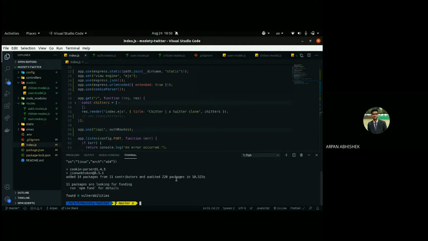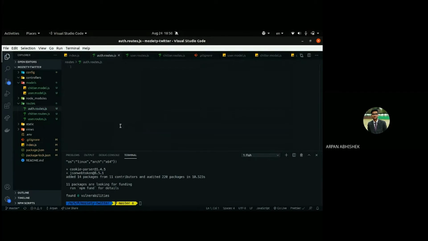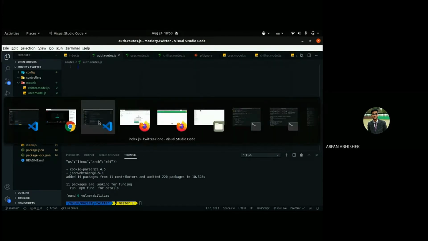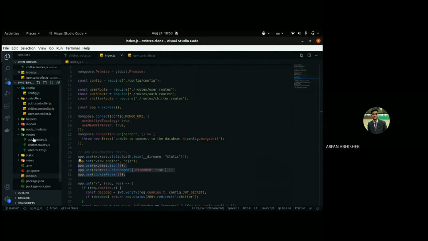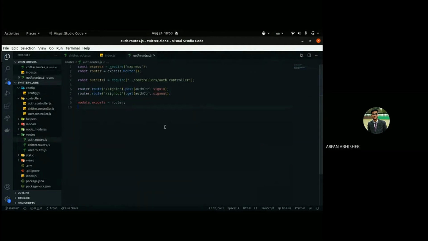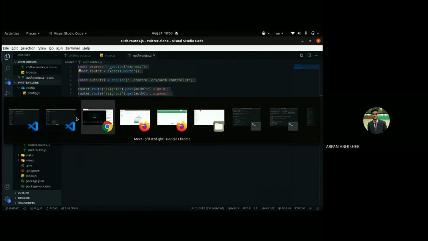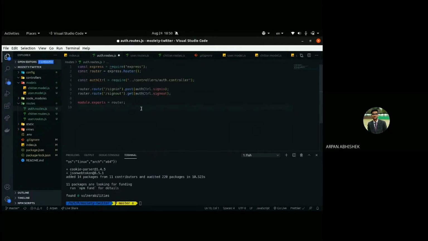Actually, we will get an error if we run the server right now, because we don't have anything in our auth routes. So let's just copy this auth routes, a small file, and paste it inside the auth route. Okay.